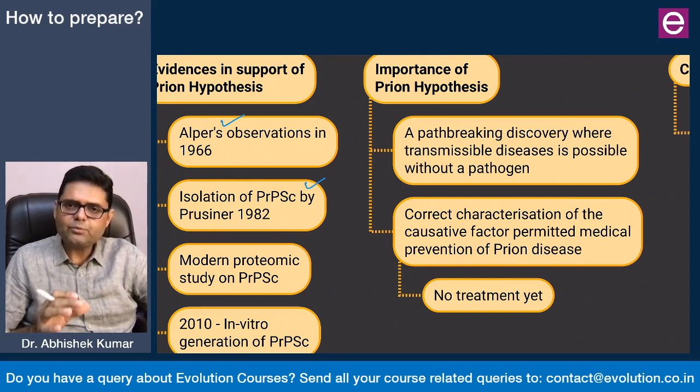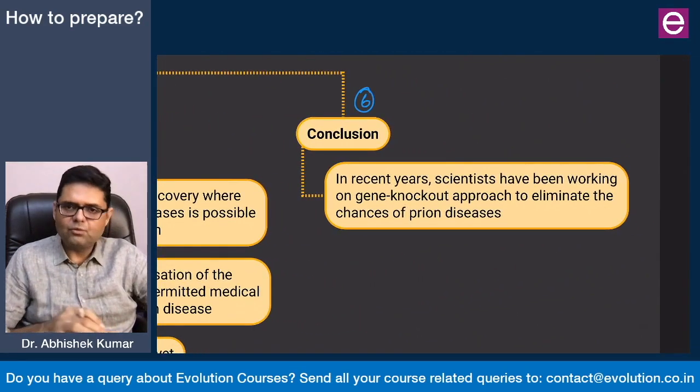That's the first point. The second point is, whenever a disease is understood correctly, it leads to the right medical interventions. So the correct characterization of the prion diseases led to the proper preventive methods towards the prions, and that was an important breakthrough in terms of prion diseases. But let's understand that until now we do not have any treatment for prion disease. Prevention is still possible. We are concluding with one such thing which we have not used elsewhere in the answer,